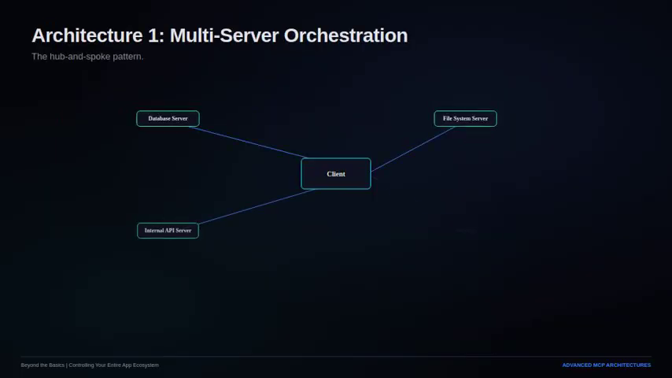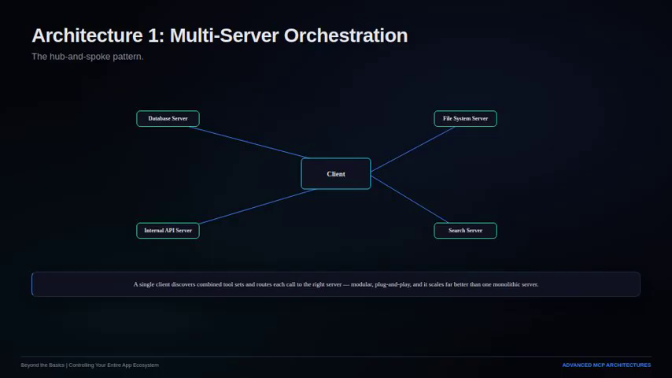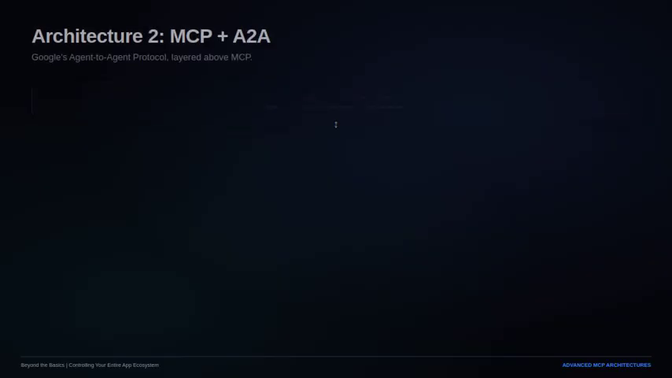Architecture 1. Multi-server orchestration. Instead of a single MCP server exposing every tool, you run several specialized servers, one for your database, one for your file system, one for your internal APIs, one for search. A single client connects to all of them simultaneously, discovering their combined tool sets and routing each call to the right server. This is the hub-and-spoke pattern, modular, plug and play, and it scales far better than one monolithic server trying to do everything.